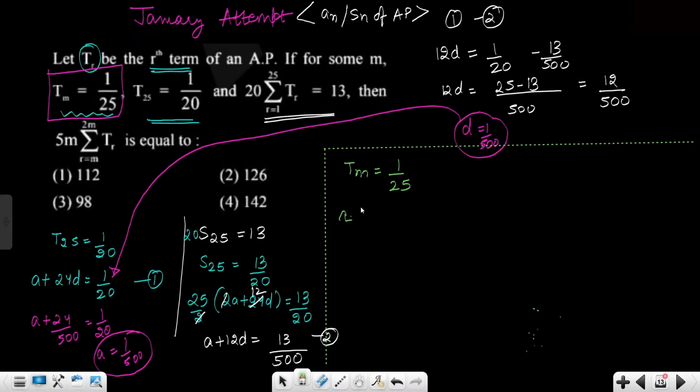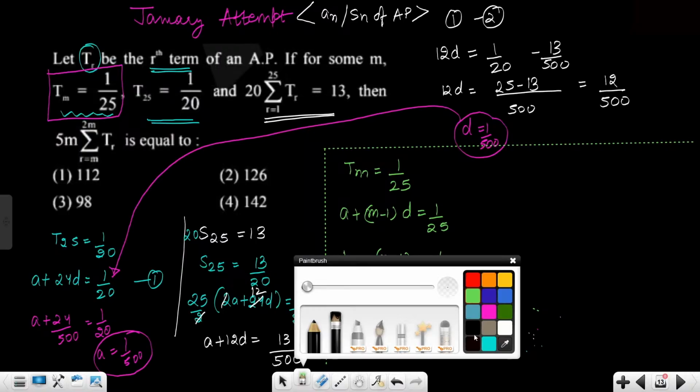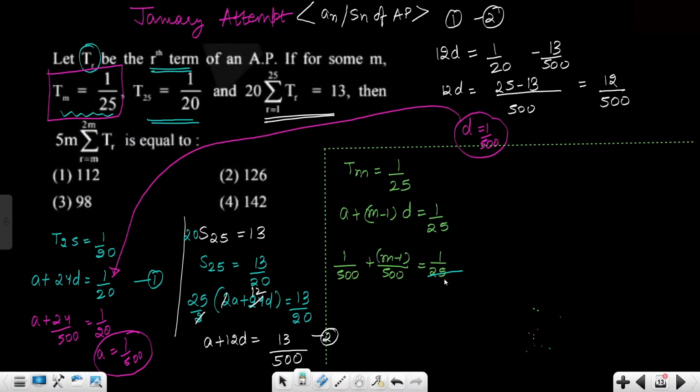So A plus (m minus 1) D is 1 upon 25. So from here, 1 by 500 plus (m minus 1) by 500 again is nothing but 1 upon 25. So 5 5s are 25, 5 2s are 10, 1 upon 20 plus (m minus 1) upon 20 is equal to 1. So basically m is coming out as 20. The 20th term is nothing but 1 upon 25.